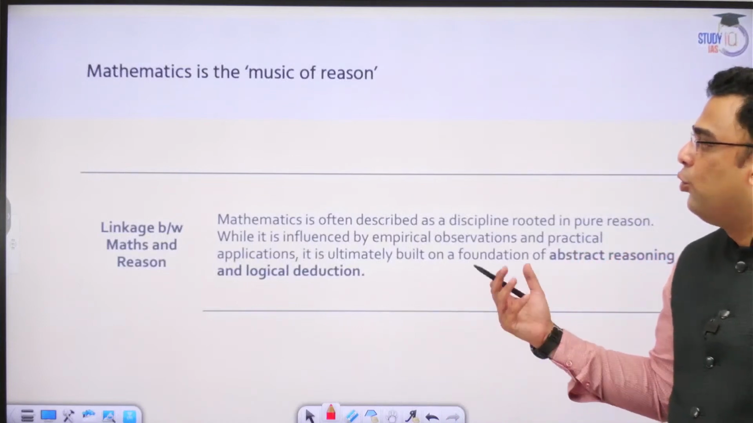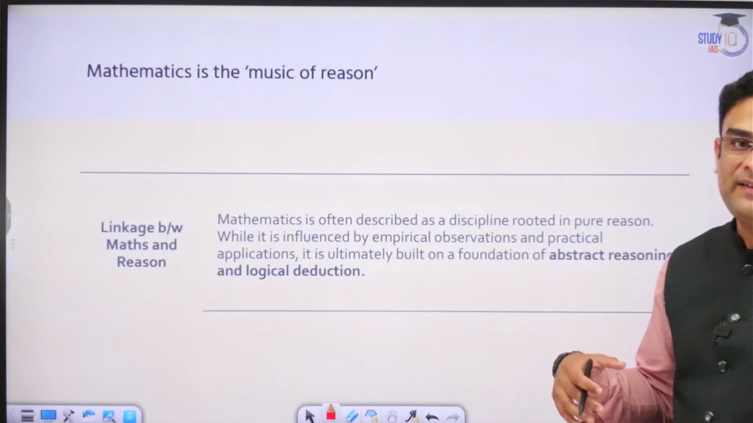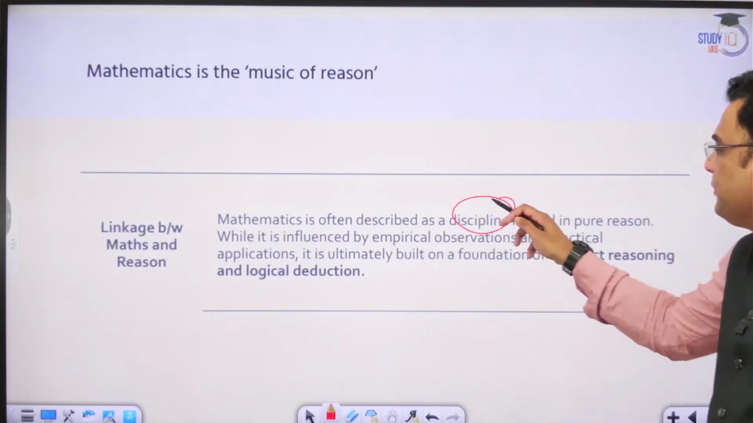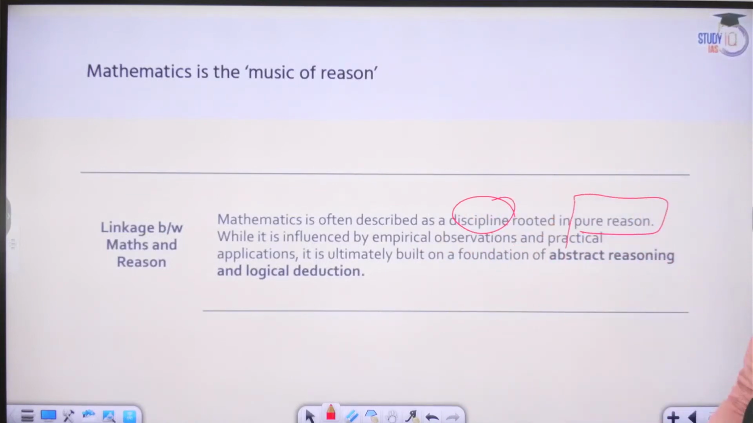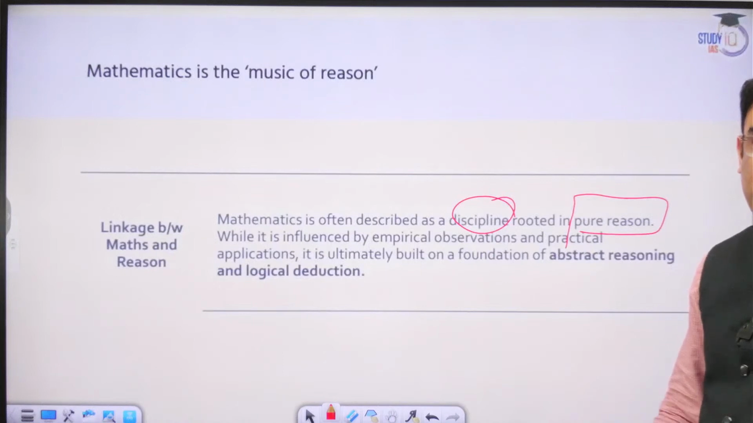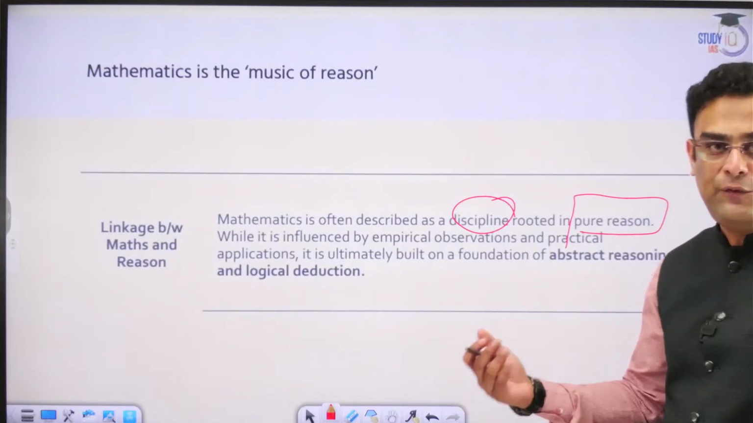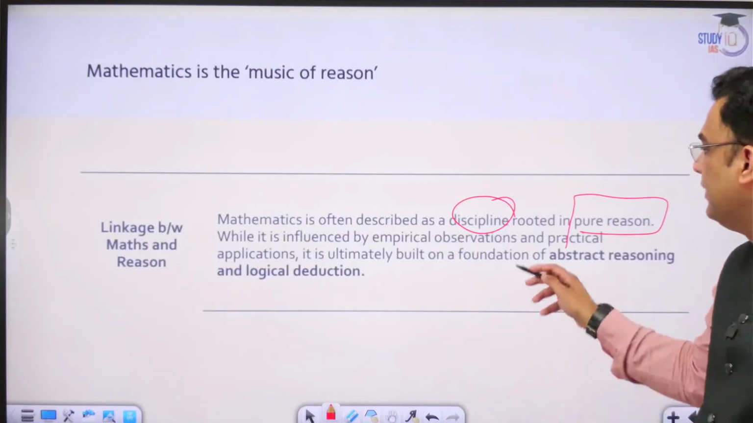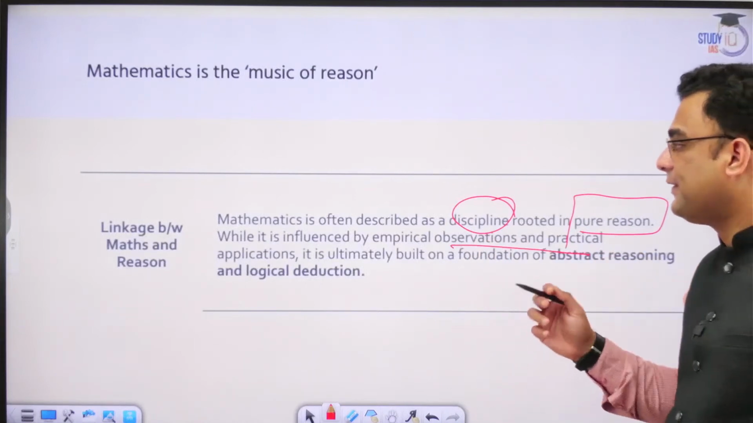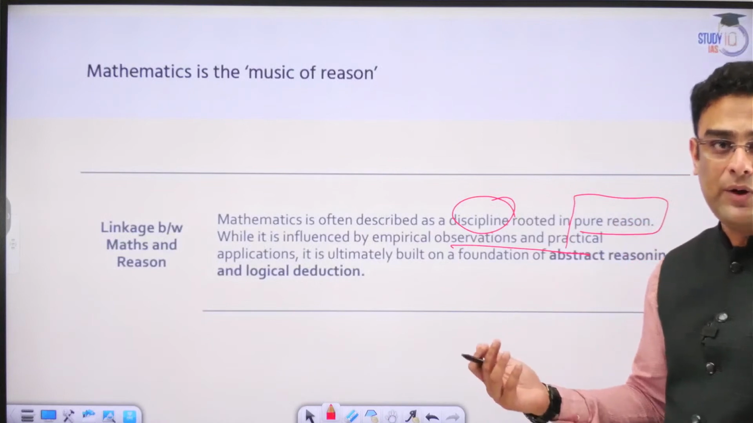Now let us try to correlate the linkage between mathematics and reason. Maths is often described as a discipline rooted in pure reason. Why do we say so? Why is it connected with reason? Reason is based on cold facts, figures, empiricism basically. It is based on empirical observations, practical aspects. That is what reason relies on.